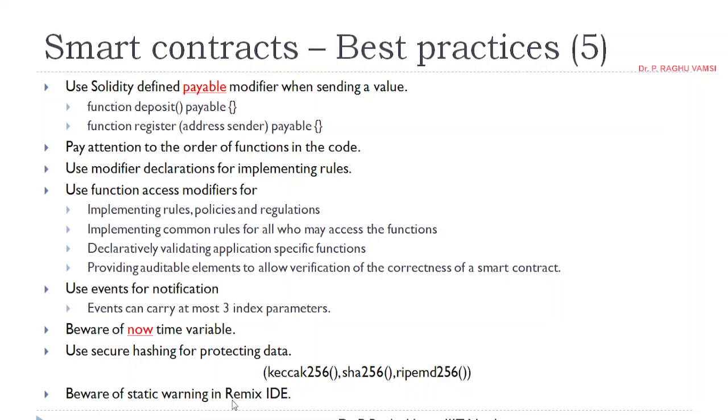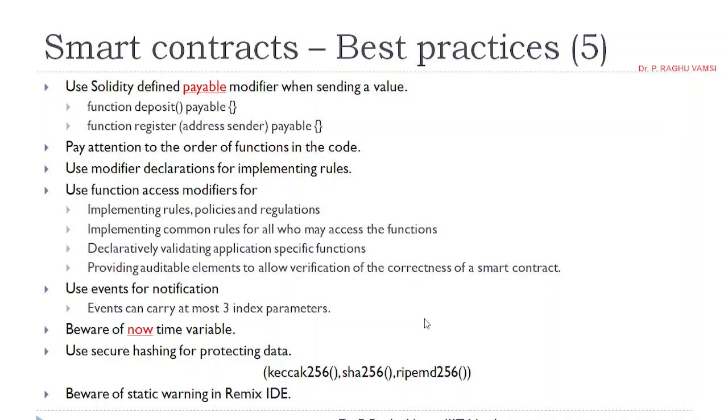Beware of static warnings in Remix IDE. Whatever static warnings you get, try to rectify them. Otherwise, they may become bugs with which attackers may attack the smart contract system. So these are the 5 best practices, that is 5 slides dedicated to the best practices of smart contracts.